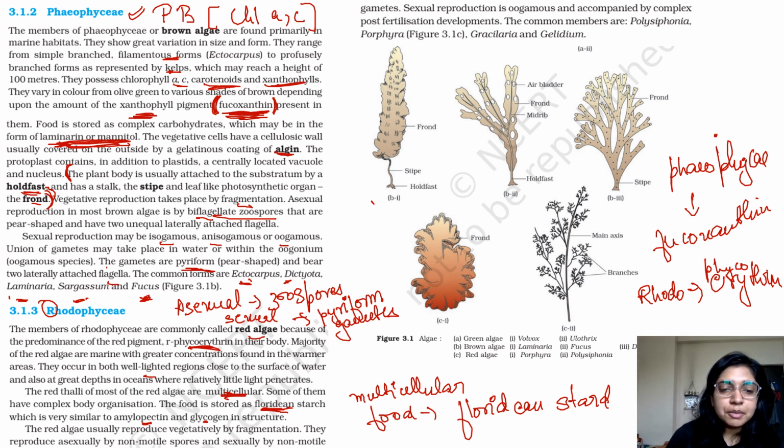The red algae usually reproduce vegetatively by fragmentation. They reproduce asexually by non-motile spores and sexually by non-motile gametes. So over here there is no specific name given to the spore. Like in case of your Phaeophyceae and Chlorophyceae, it was given as zoospores. Okay. So sexual reproduction is oogamous and accompanied. Okay. So till now, all of the above, that was Chlorophyceae and Phaeophyceae, they said that the sexual reproduction can occur either as isogamous, anisogamous, or oogamous. All the three modes are possible.